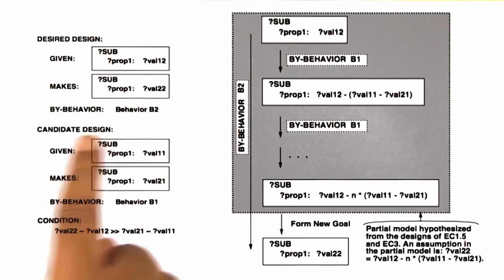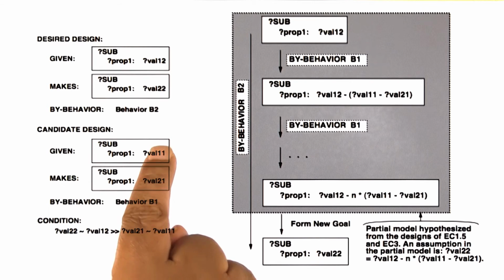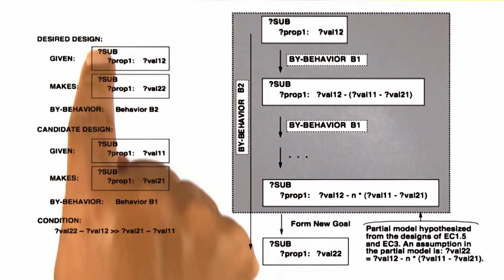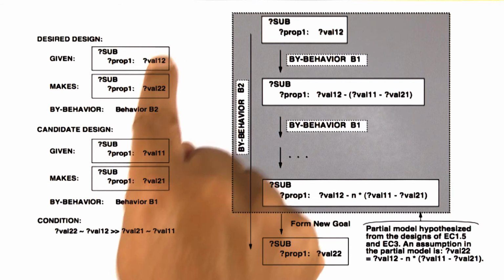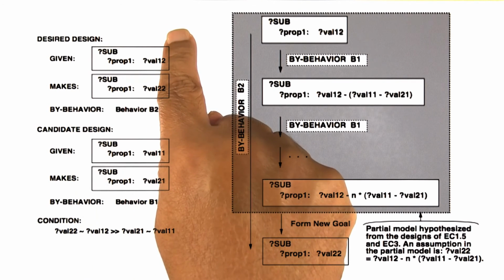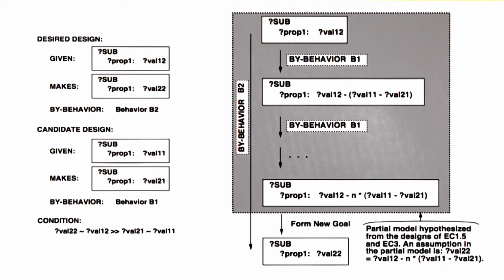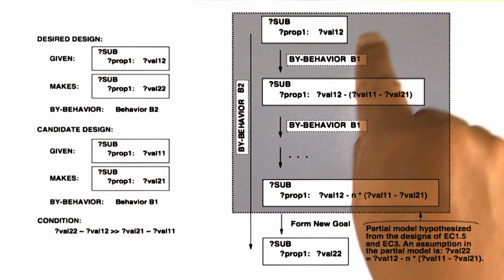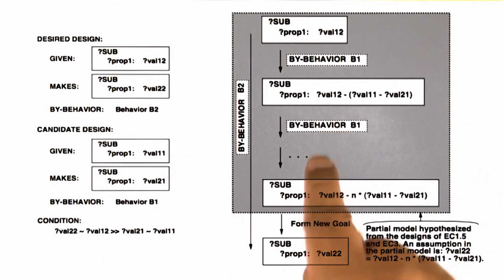If you know the design of a device that changes the value of some variable from one value to another value, and you want another design that changes the value of the same variable to some other value, not the same as the previous design, one way in which you can create the new design is by replicating the behavior of the previous design. So not just having behavior B1 for the first design, but having this behavior B1 as many times as needed.